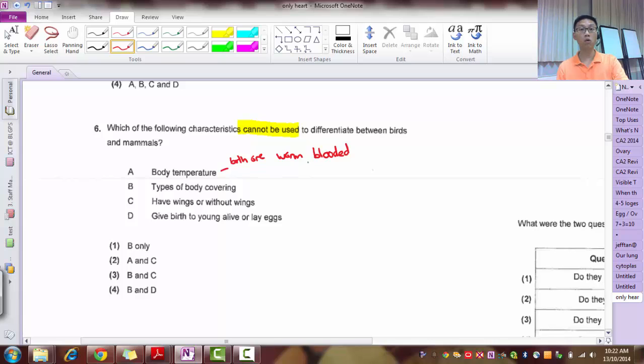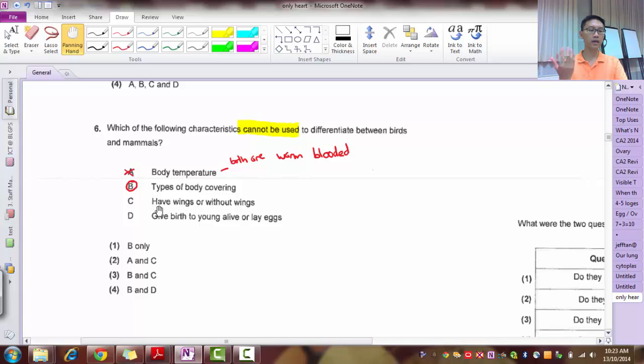Both birds and mammals are warm-blooded, so we cannot use this to differentiate. Types of body covering. Birds and mammals, are they different? Yes, because birds have feathers, mammals have hair. Wings or without wings, can I use this to differentiate whether something is a bird or a mammal?